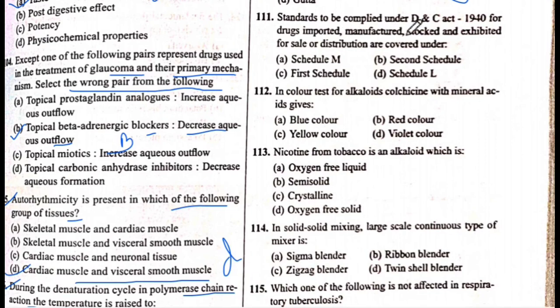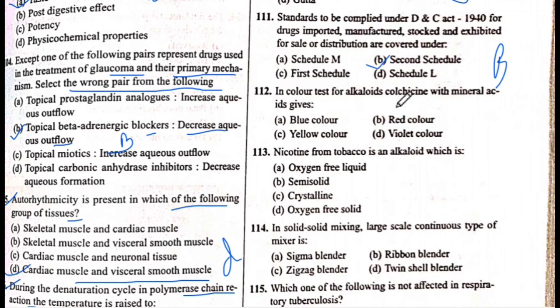Next is 111 question number. Standards to be complied under the D&C Act 1940 for drugs imported, manufactured, stocked and exhibited for sale and or distribution are covered under which schedule? So the answer is B, second schedule. The answer is B, second schedule.